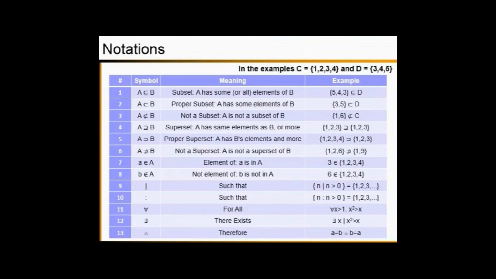Since both 1 and 6 are not included in the event C, we can say the event including 1 and 6 is not a subset of event C.